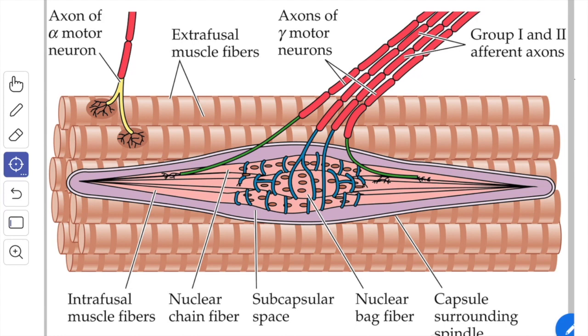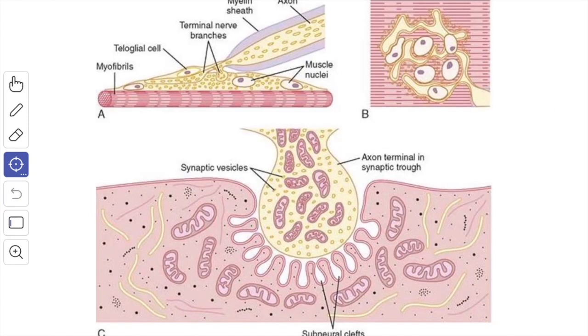These special muscle fibers are called the intrafusal fibers. The nerves to the muscles also carry autonomic fibers that supply the smooth muscles present in the walls of the blood vessels. Next we'll see the structure of the motor end plate.